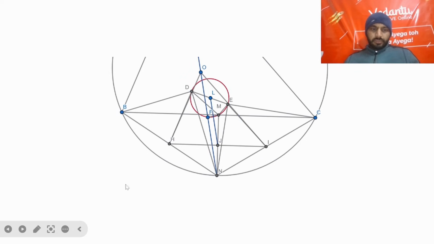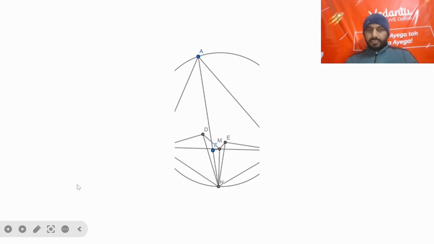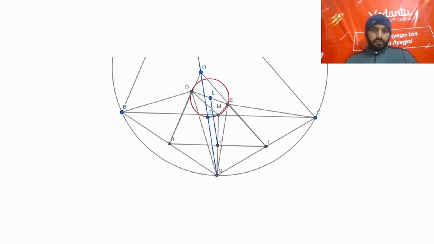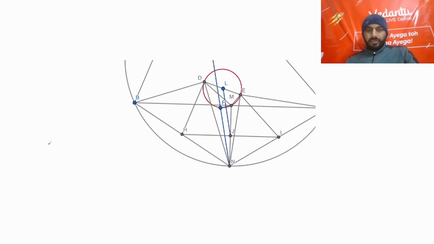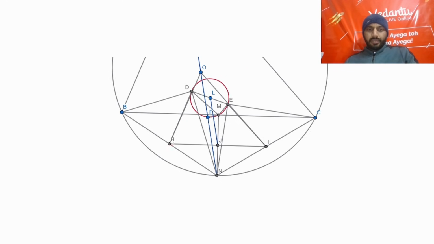So we have this diagram, like if we connect HD and IE, if we extend that, that will meet at O. So we can say that LJ, this point is J and this is L, will be parallel to this line.